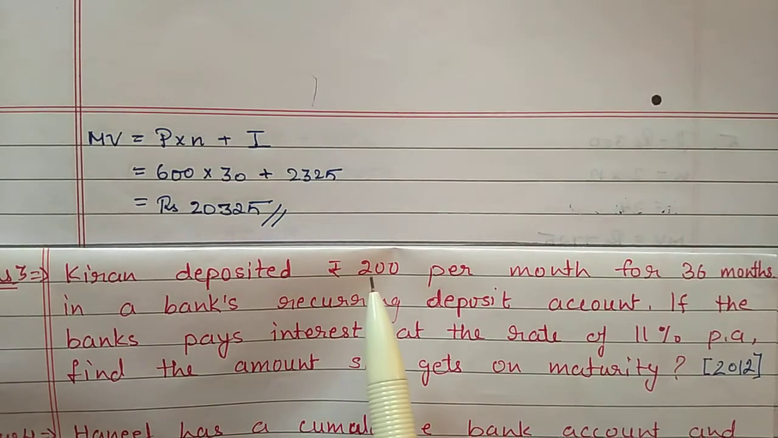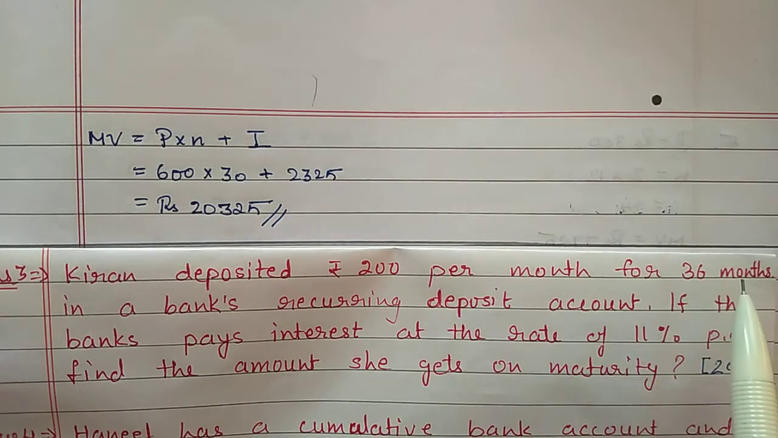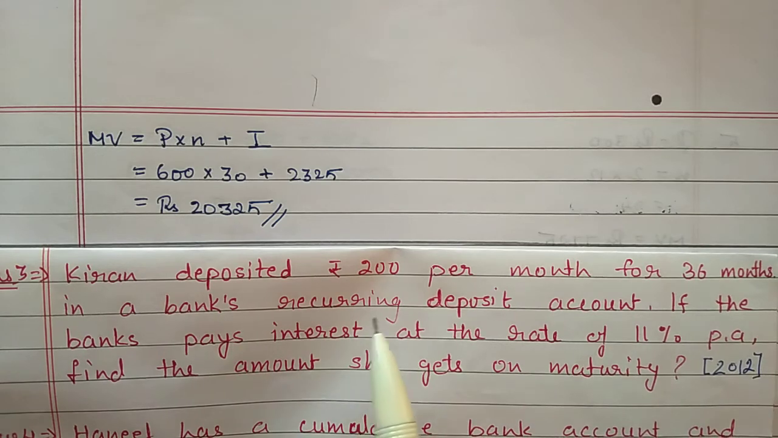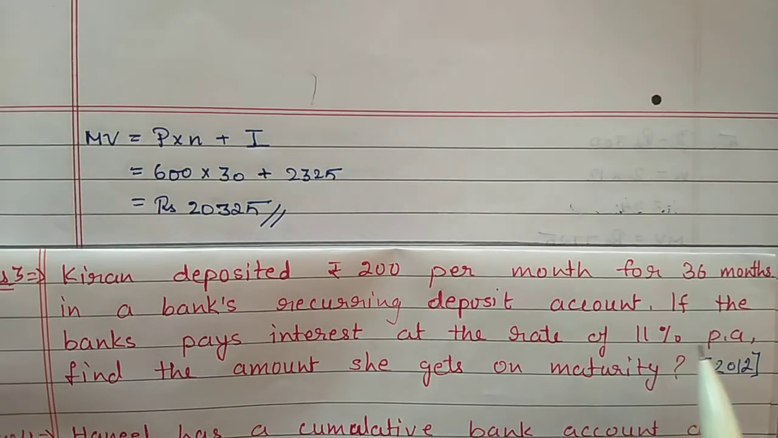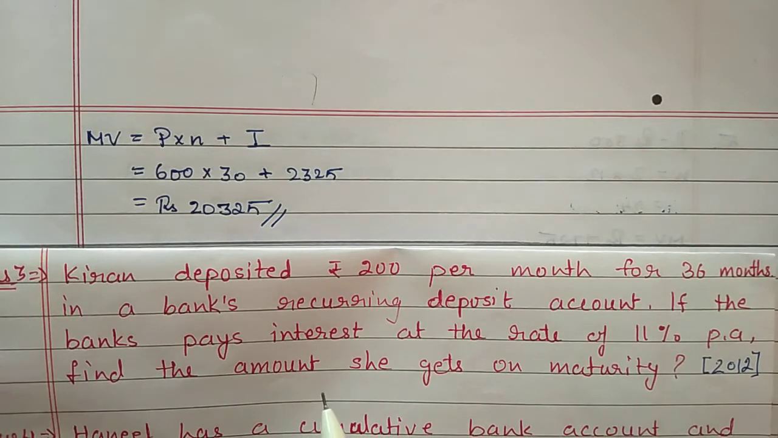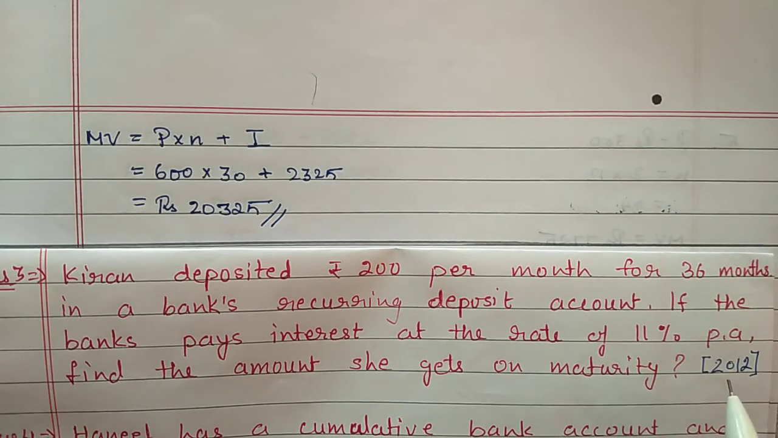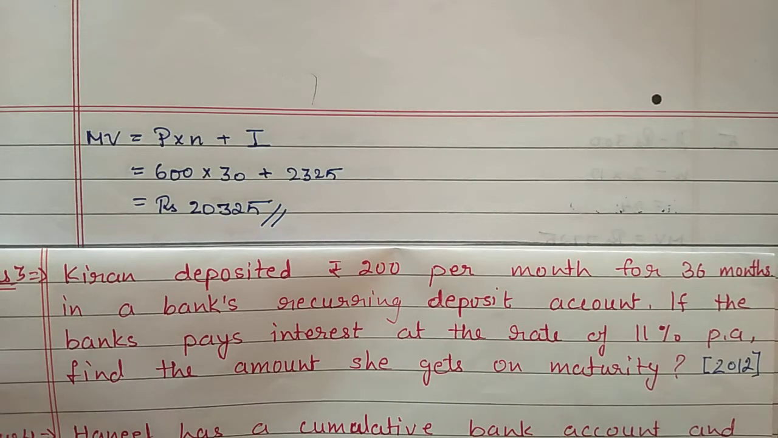Kiran deposits 200 rupees per month for 36 months in a bank recurring deposit account. If the bank pays interest at the rate of 11% per annum, find the amount she gets on maturity. This question has come in 2012.